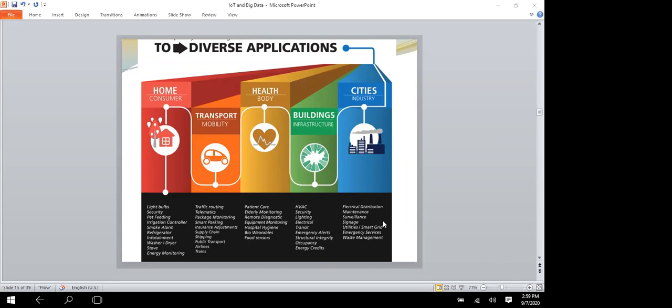Cities, industries, electrical distribution, maintenance, surveillance, signals, waste management. In waste management, there is a lot of research work going on nowadays. Anyone can do it as research. You can also do PhD work on the IoT side.